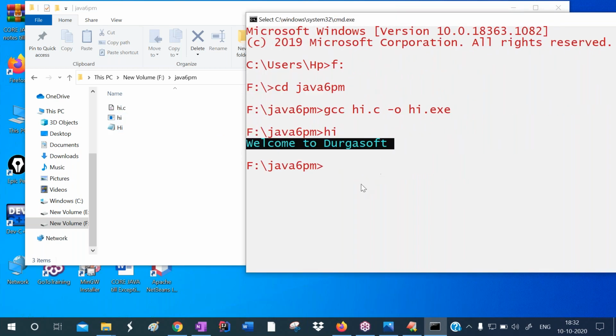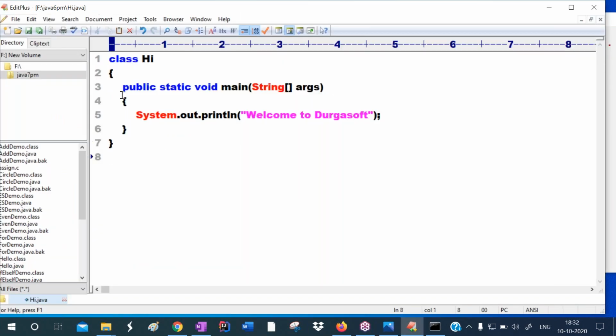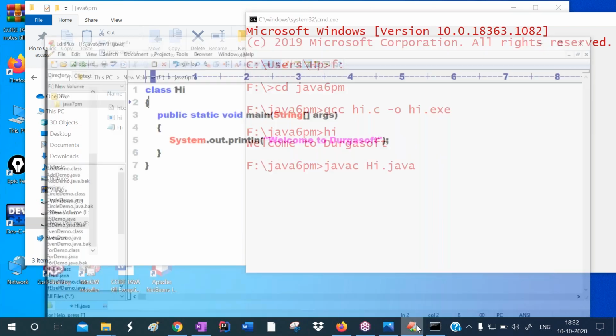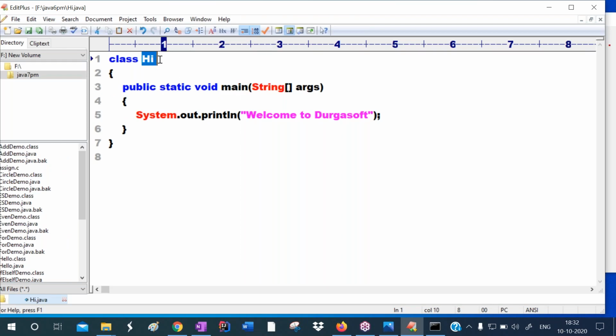I want to compile. To compile the Java program, which command do we have to use? javac, the Java compiler. Give the source code file name, hi.java. Now the hi file has source code. The code which we write in the program is called source code. This source code will be translated into bytecode. Now when I press the enter key, one bytecode file will be created with the main method's class name. Here the main method's class name is Hi, so the bytecode file will be created with the name Hi.